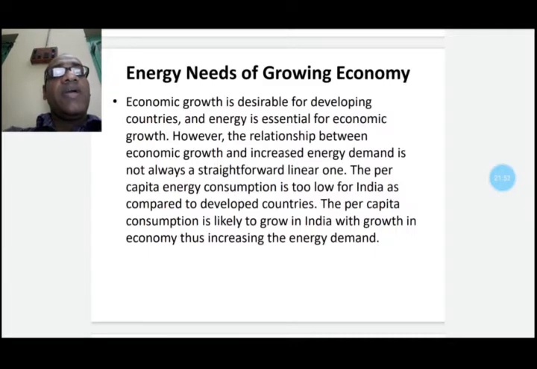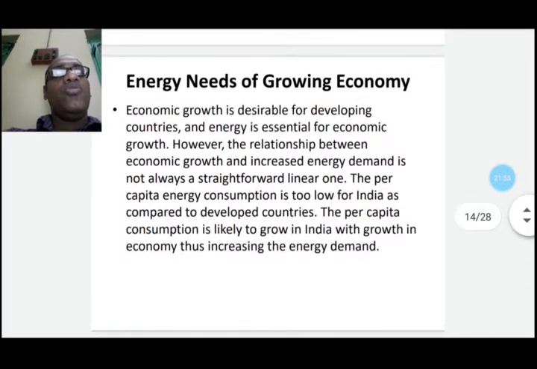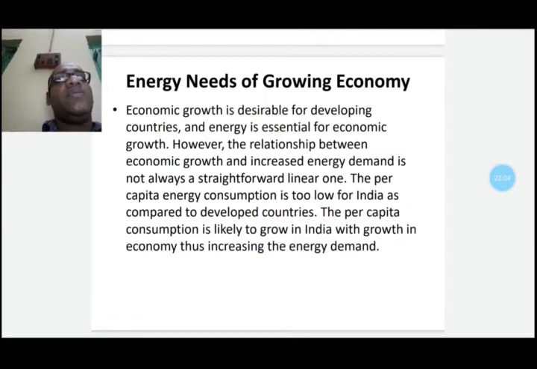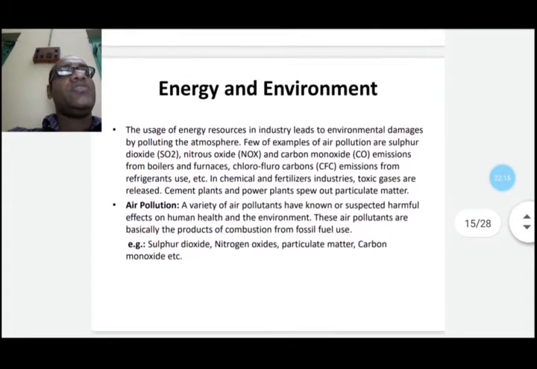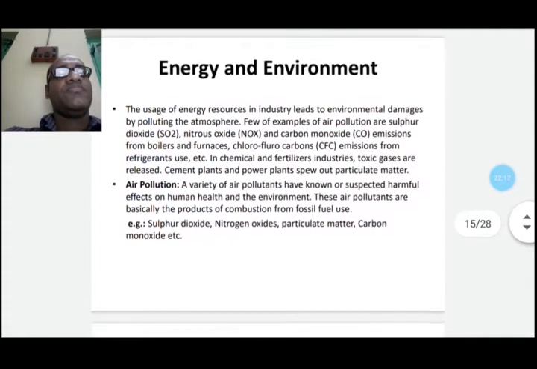The per capita energy consumption in India is too low compared to other developed countries. It is likely to grow with the growth in the economy, thus increasing the energy demand. The per capita consumption is only 4% of the USA and 20% of the world average.